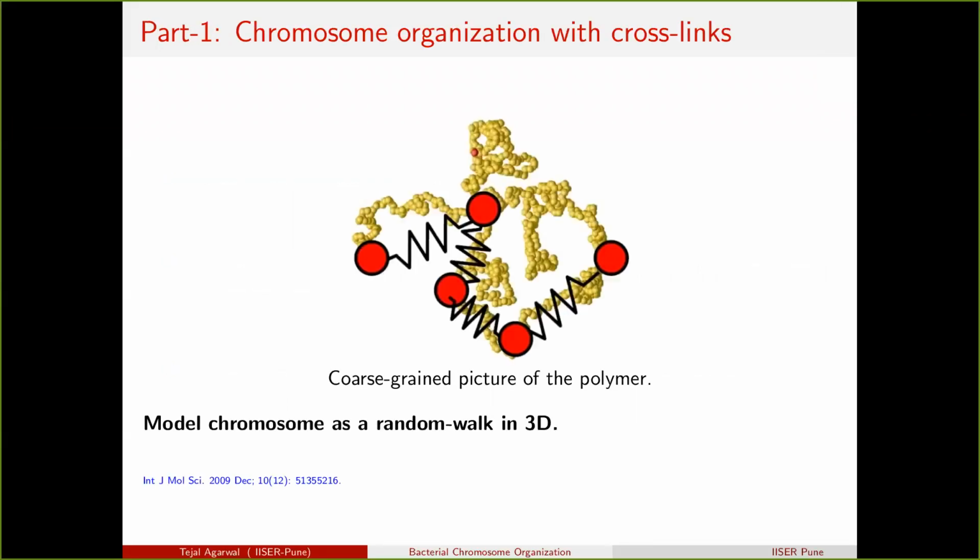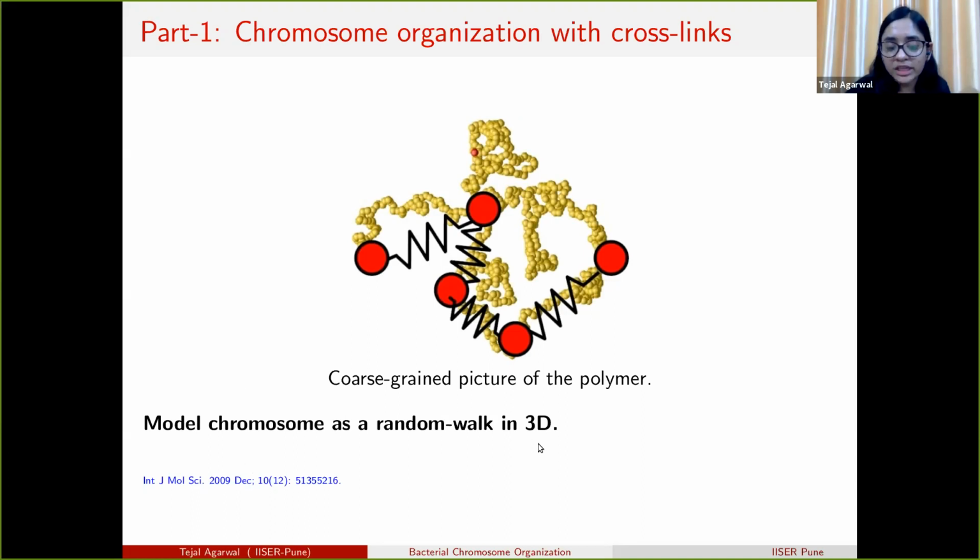So in physics, we model the chromosome as a random walk in 3D, where the monomers are connected with springs, and each monomer represents several base pairs of DNA. Here we also neglect the atomic details in the coarse-grained picture of the polymer.